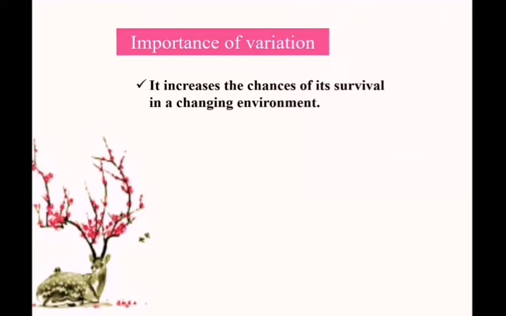If an organism is not able to adapt, it may die. So organisms acquire some variations during their lifetime to adapt to their environment. This helps the chance of survival in the changing environment.